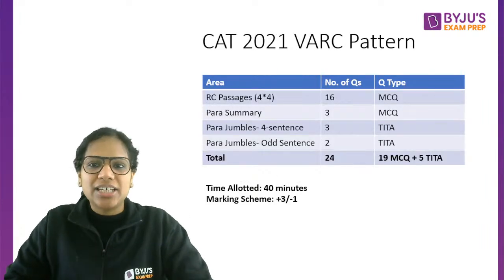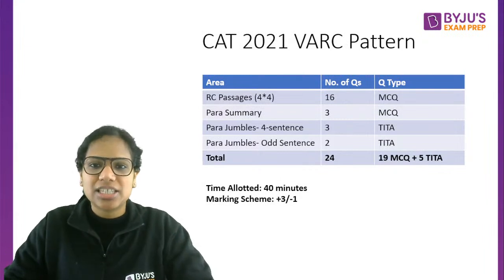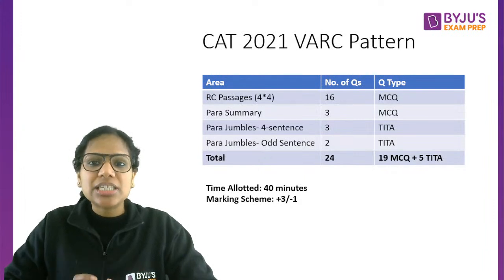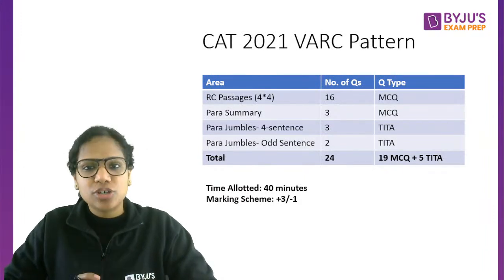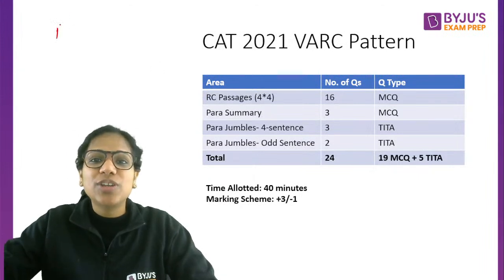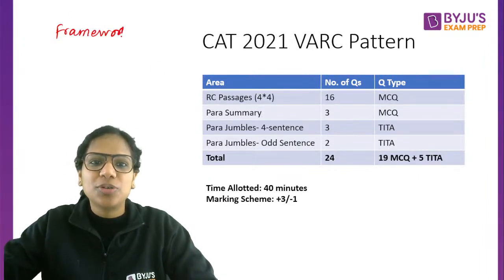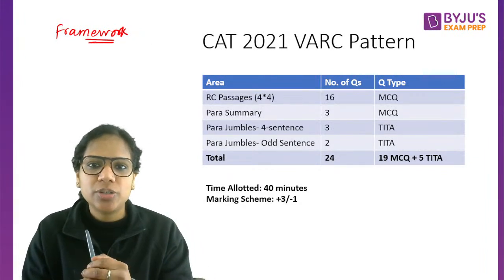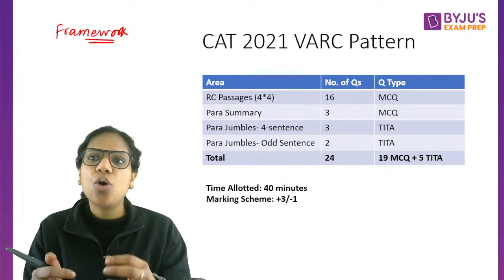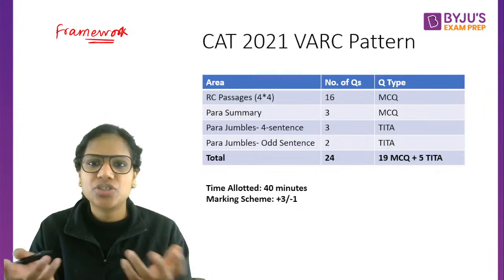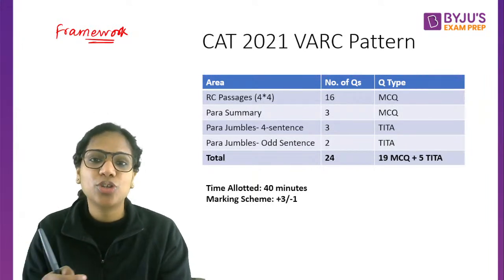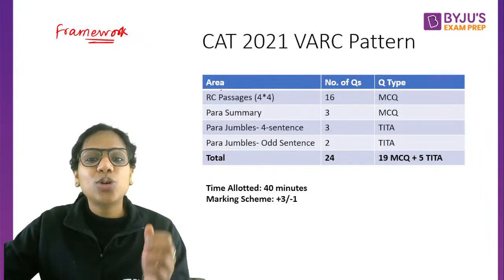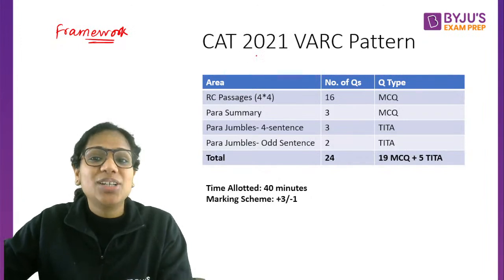So, if I look at CAT 2021, this was the VARC pattern. Now, you must be thinking, okay, we know the pattern. Why are we looking at this? Because it's very important for us to know the framework. As I always tell you, always know the framework within which you have to operate, right? Because you know that you have to, let's say, learn vocabulary words, but how important are vocabulary words? Or you think that yes, grammar is a part of the English language, absolutely correct, but how important is grammar for your entrance exams? You need to know that. So that is why it's important for us to know what all came in CAT in